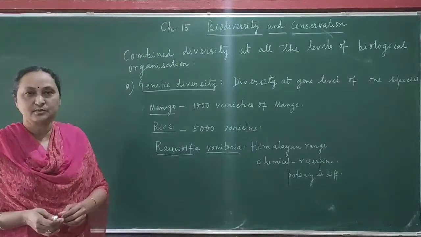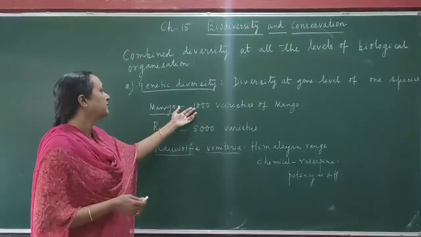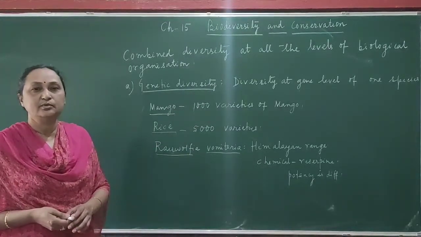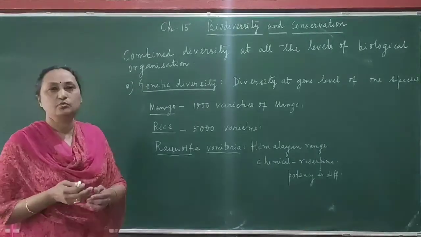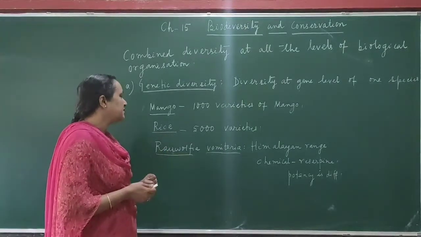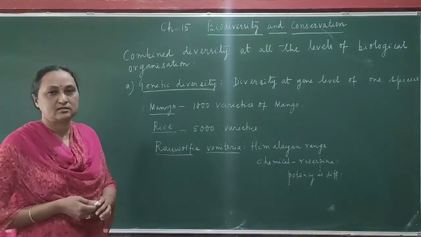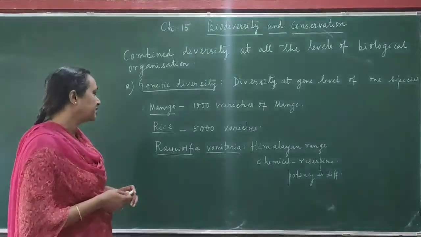So indica is the species, and in that single species you can find 1000 varieties of mango. So how are the different varieties produced? Because of diversity at the gene or chromosomal level. For example, you take rice. In India you can find around 5000 varieties of rice. That is also another example of genetic diversity.